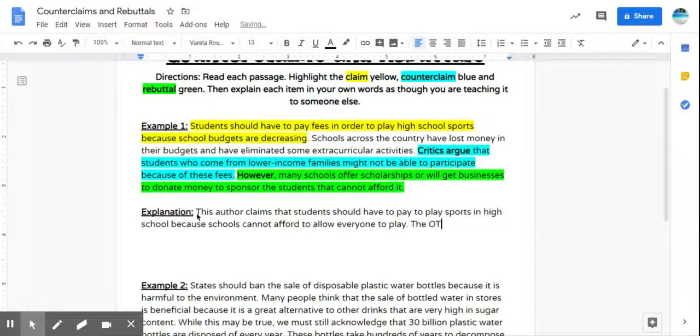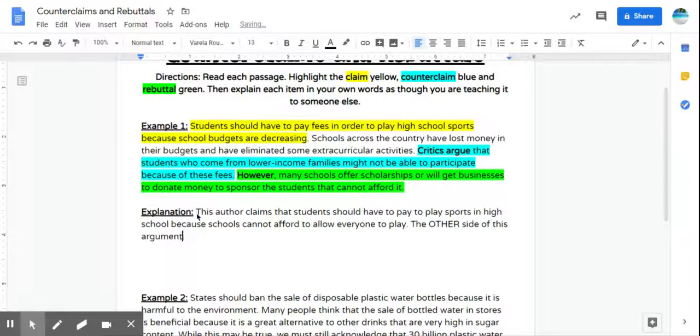The other side of this argument is that some kids would not be able to play because they cannot afford the fees.